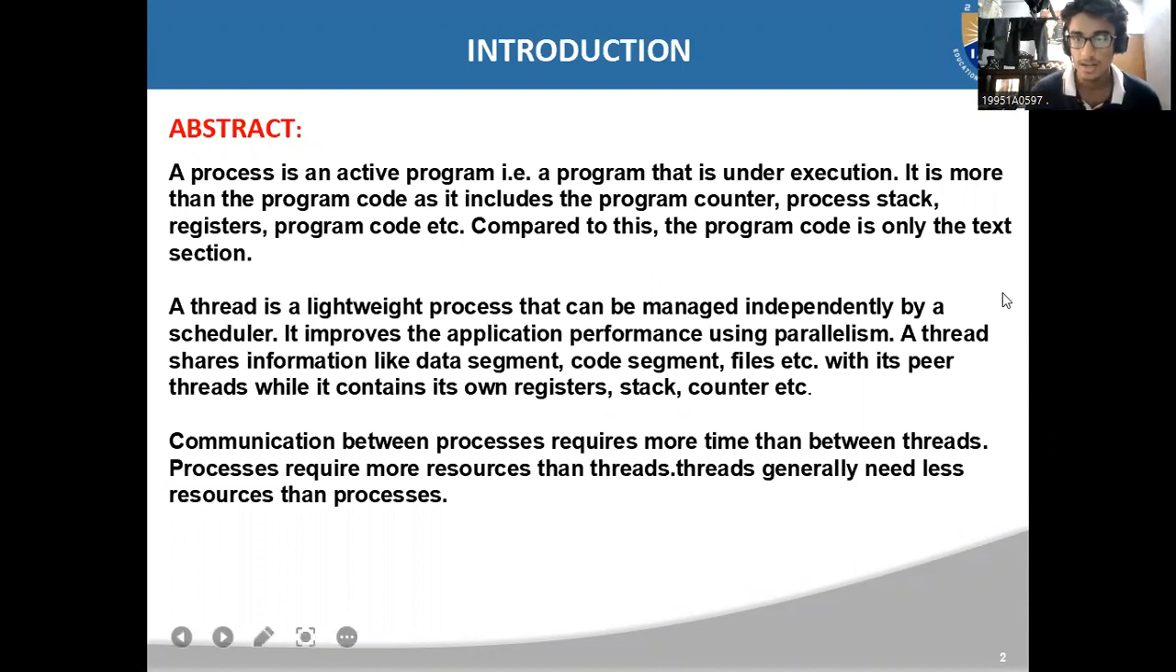It is more than the program code, as it includes the program counter, process stack, registers, program code, etc. Compared to this, the program code is only the text section, which is lightweight. A thread is a lightweight process that can be managed independently by a scheduler. It improves application performance using parallelism. A thread shares information like the data segment, code segment, files, etc. with its peer threads, while it contains its own registers, stack, counter, etc.